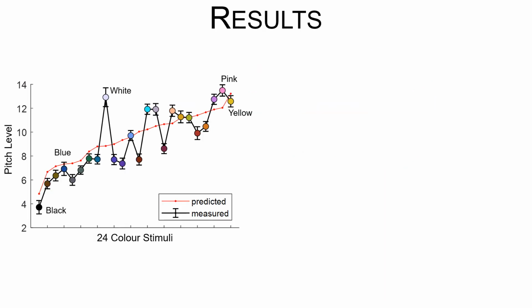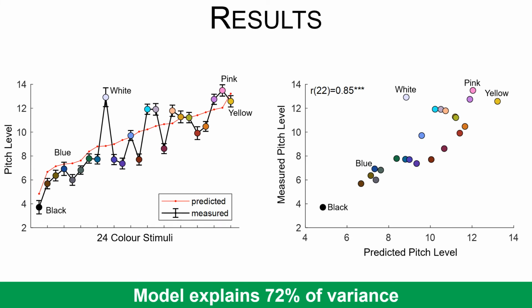And here are the main results. The red line shows the color pitch associations predicted by the model, and the black line are the measurements. Apart from white, the measurements are very close to the model predictions. Not surprisingly, predicted and measured values are highly correlated, explaining 72% of the variance.